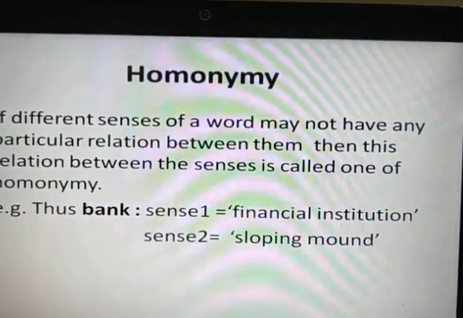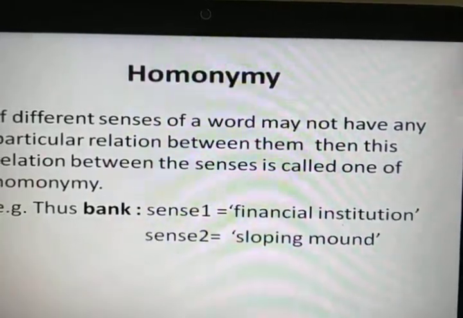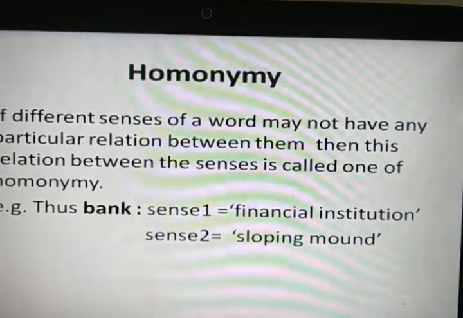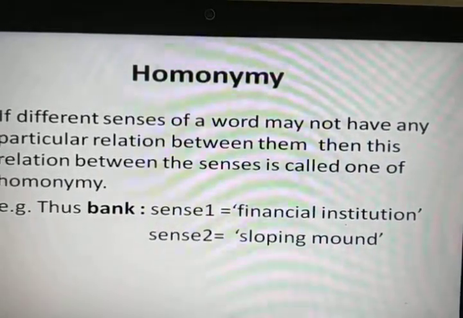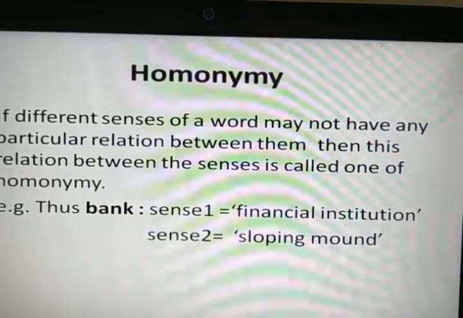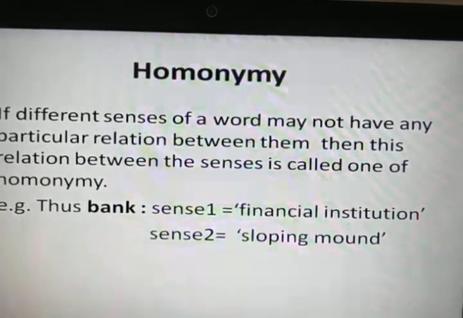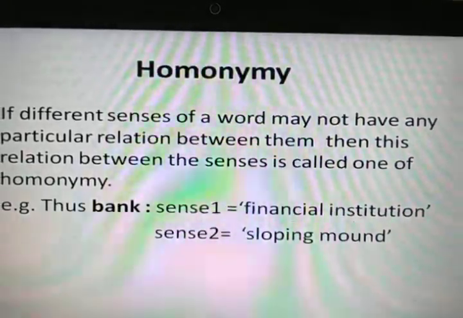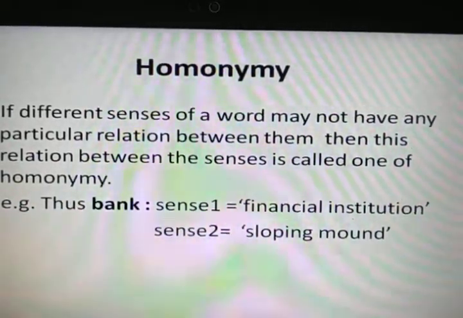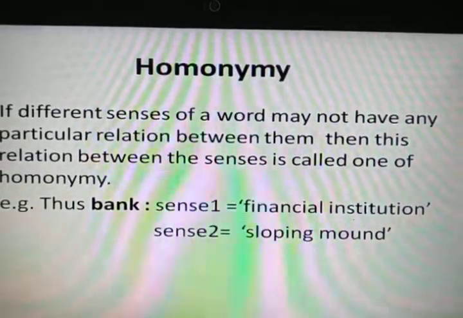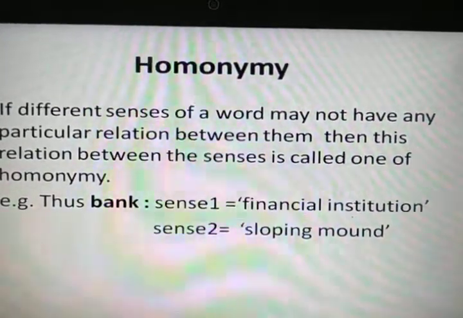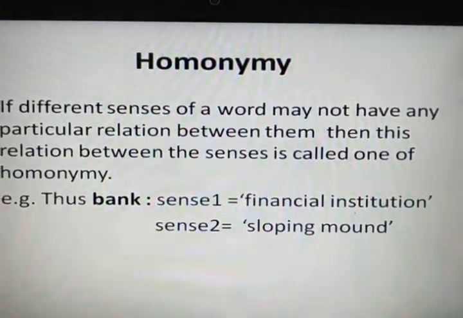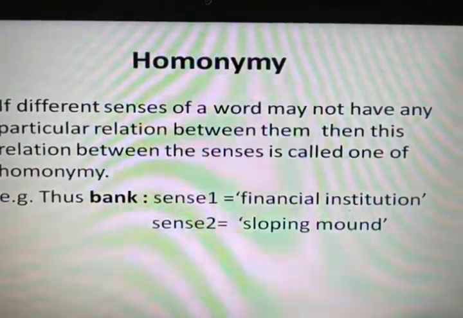Sense one is financial institution. We can use the word bank in the context of a financial institution. The second meaning of bank is sloping mound, that is, the bank of a river. So here the word bank has two different meanings or senses: one is financial institution, another is sloping mound. Both senses do not have any particular relation between them, because altogether these two senses are different. Financial institution has no connection with sloping mound.